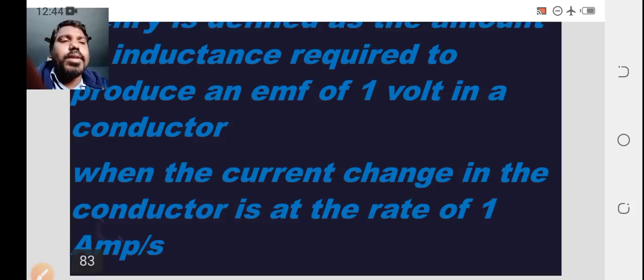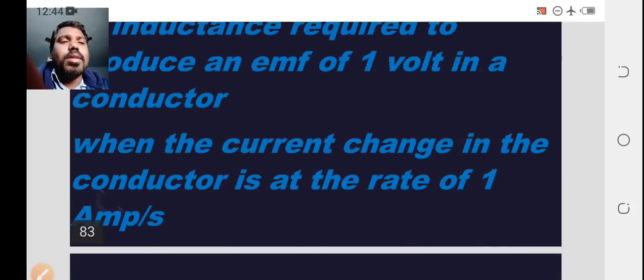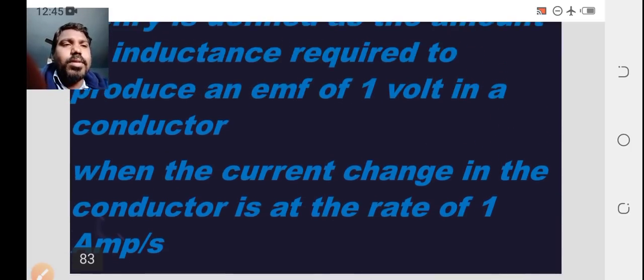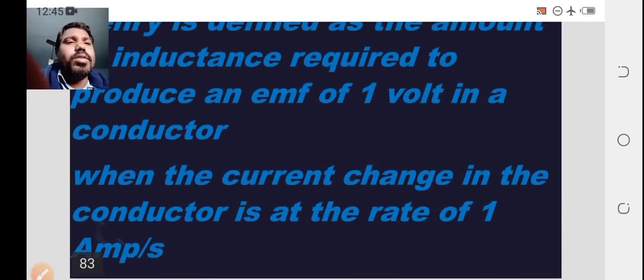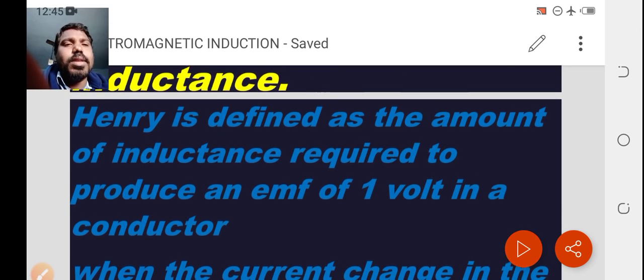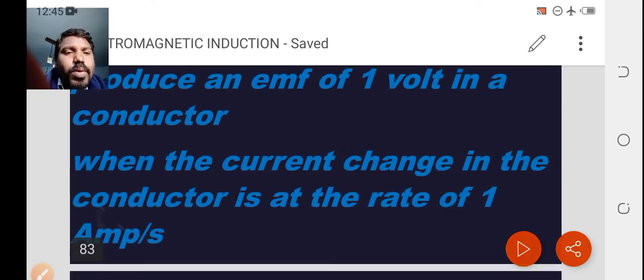When the current changes in the conductor at 1 ampere per second, according to that change there is a voltage change, and accordingly the induced EMF is produced. If all are uniform, then it is equal to 1 Henry.